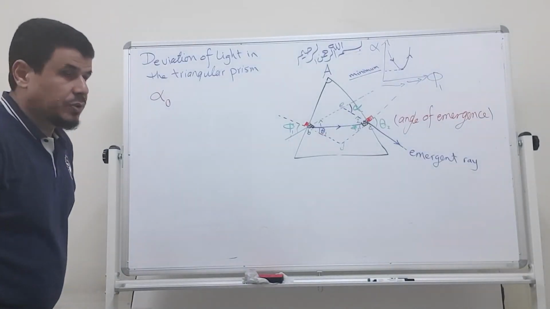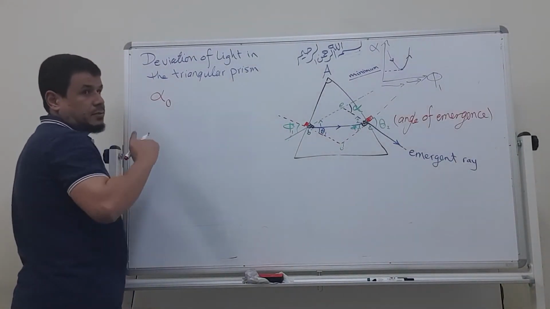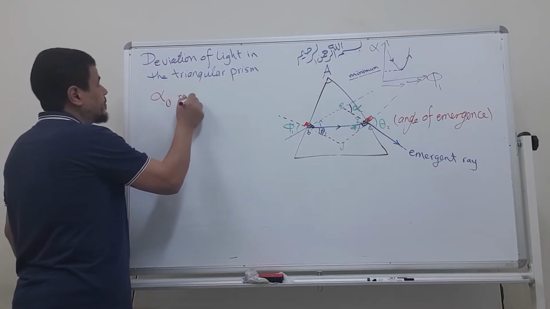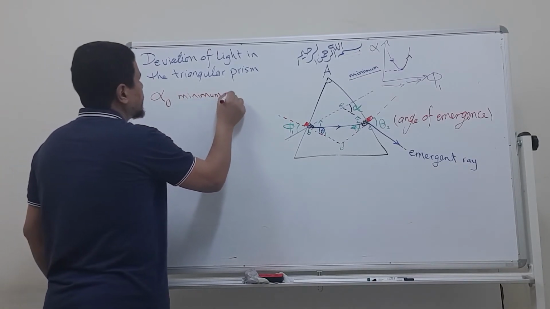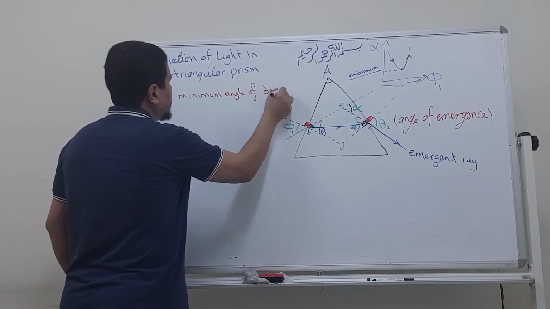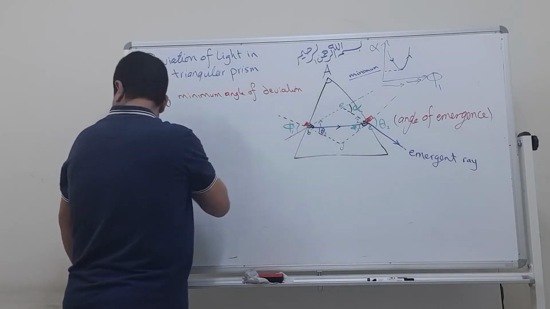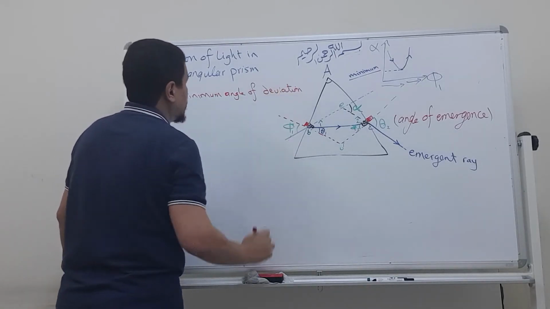Tamam? This alpha naught is called the minimum angle of deviation.